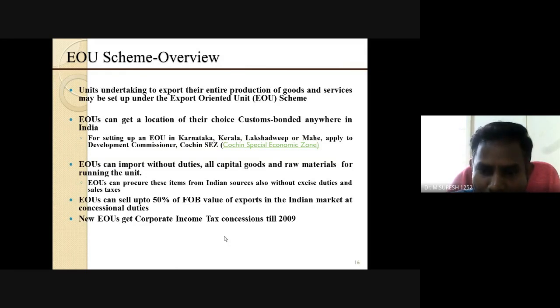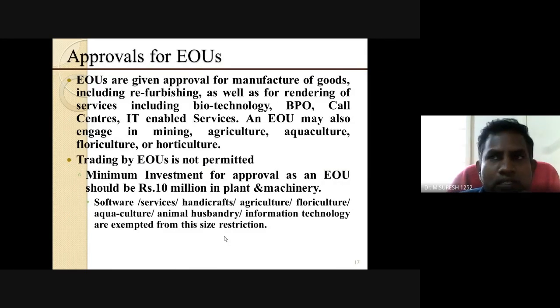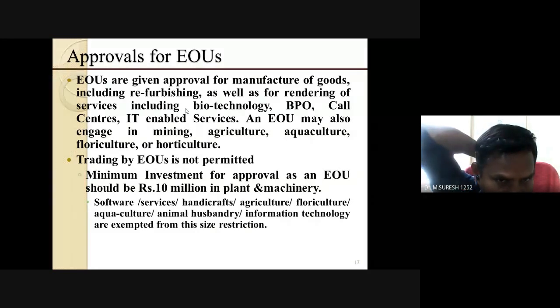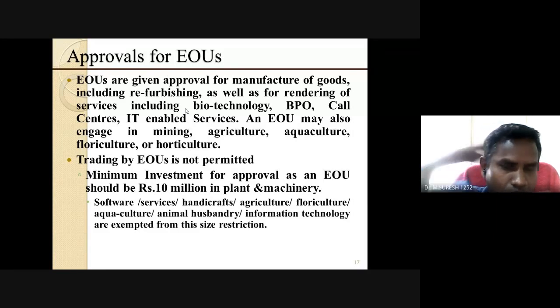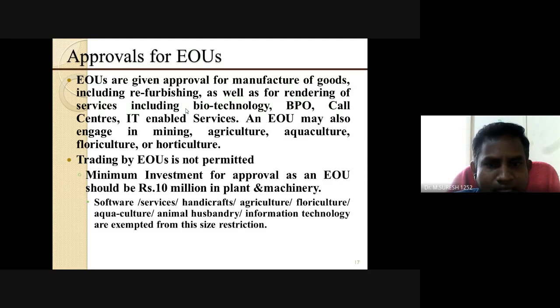Not only that, approval of an EOU is mainly provided for manufacture of goods, including repositioning, as well as for rendering of services including biotechnology, BPO, call center and IT enabled services, and it may also cover mining, agriculture, aquaculture, floriculture and horticulture. So many things I have already informed you about, based on the MSME.